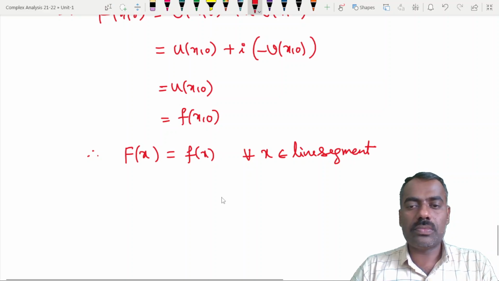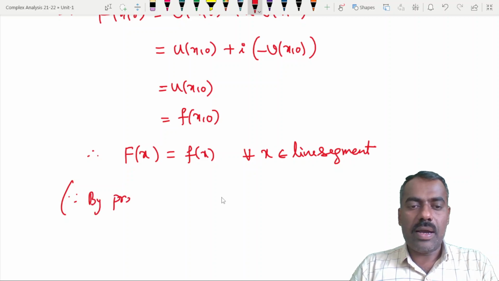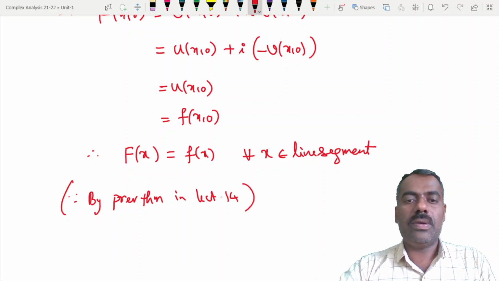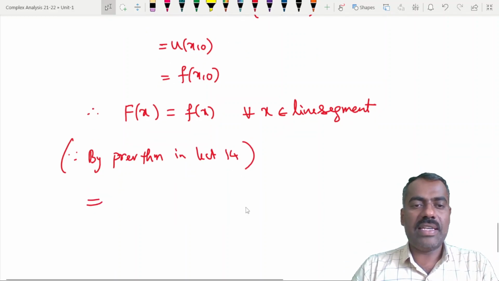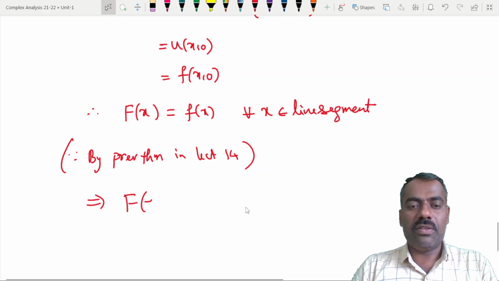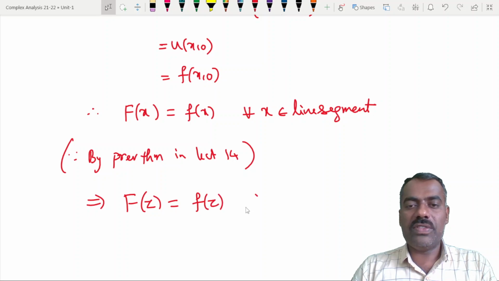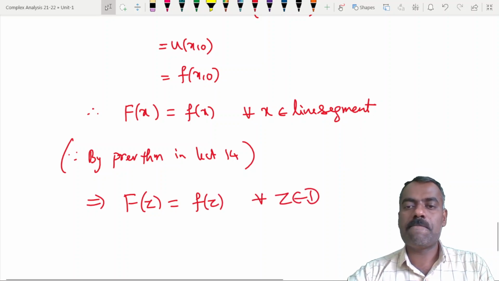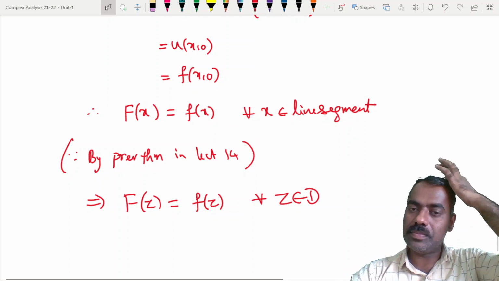Yes or no? Therefore, by the previous theorem in lecture 14, we get capital F of z is the same as small f of z for all z belonging to D. Right? Is that clear?